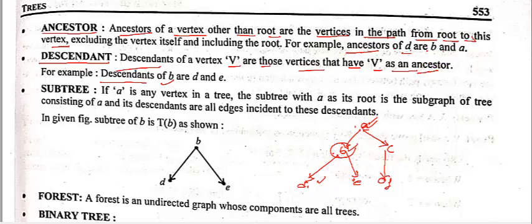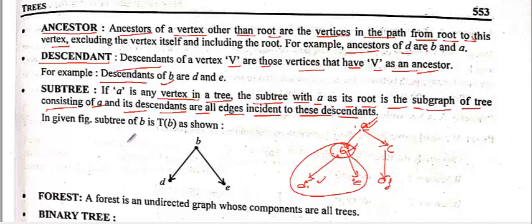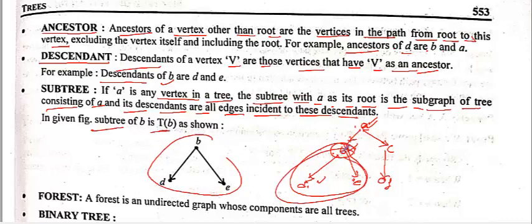Now subtree: if A is any vertex in a tree, the subtree with A as its root is the subgraph of the tree consisting of A and its descendants and all edges incident to these descendants. Very simple in the given graph. You can take this as a subtree of B. And if you disconnect, you have this other subtree.